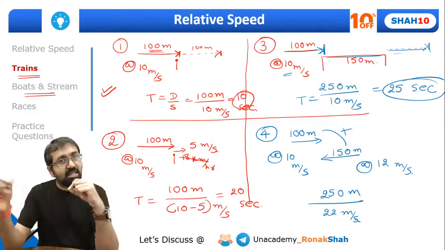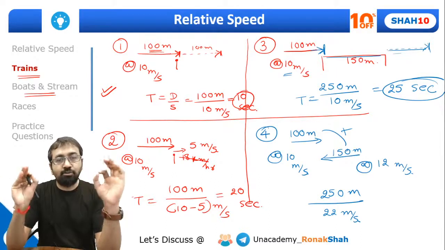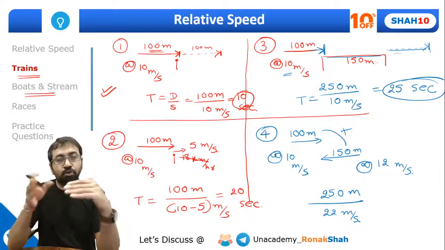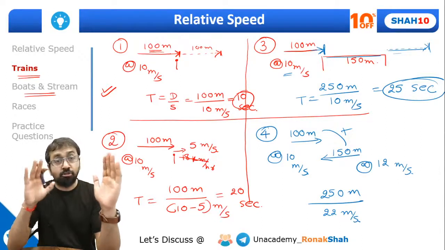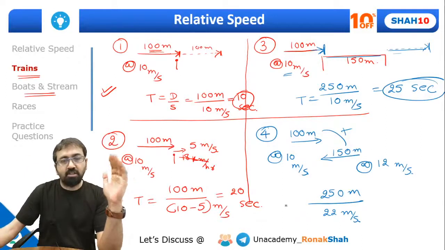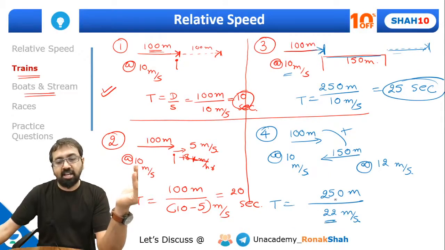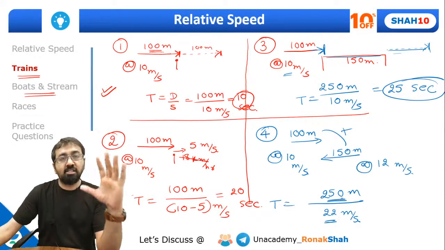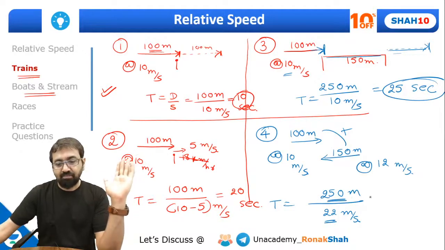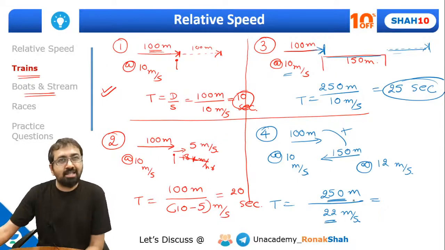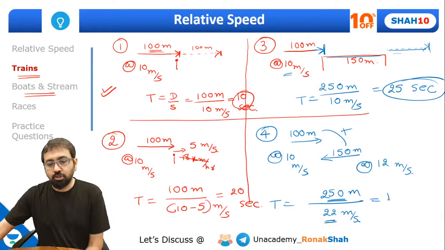Had it been in the same direction, the only thing that would have changed was the denominator. You would have written 20 minus 10, sorry, 12 minus 10, if both were traveling in the same direction. But here they are traveling in opposite direction, so relative speed will become 22 meter per second and total distance to be traveled is equal to the sum of their lengths. Right? So what will be this value? Of course I can make out 22 tens are 220, 22 into 11 is 242. So this should be 11 point something seconds.